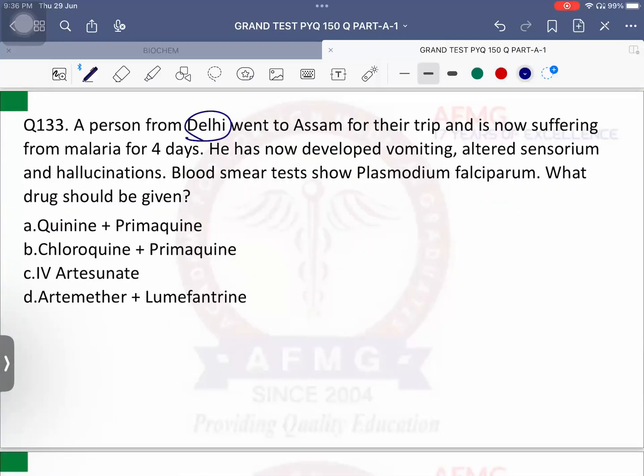133. A person from Delhi went to Assam for a trip and is now suffering from malaria for 4 days. He has now developed vomiting, altered sensorium, hallucinations. Blood smear test shows Plasmodium falciparum. What drug should be given?